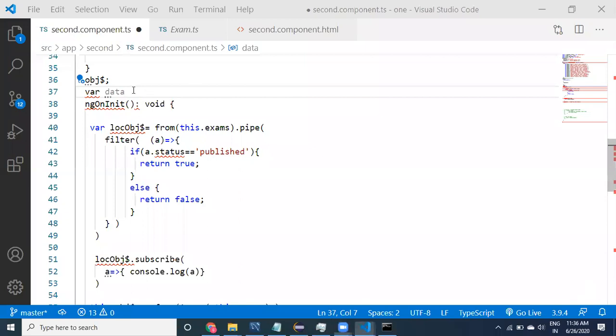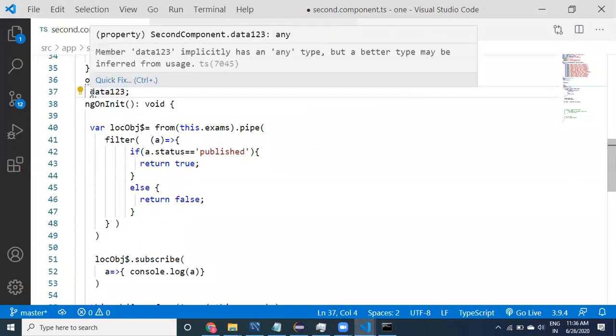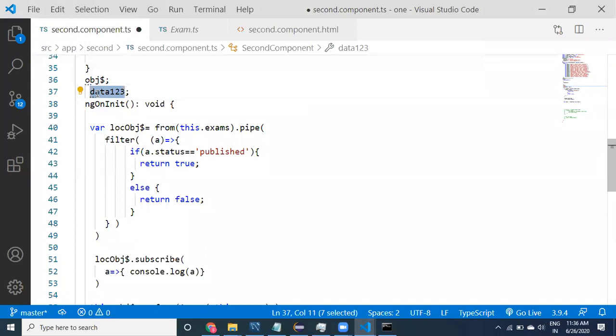See, you can take var data. Okay, you can take some, what is this? This is normal data. You can take our data123 variable; data is already available. If data123, you can actually use this data.